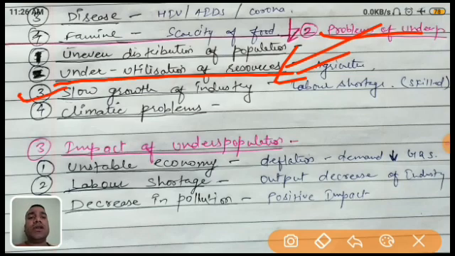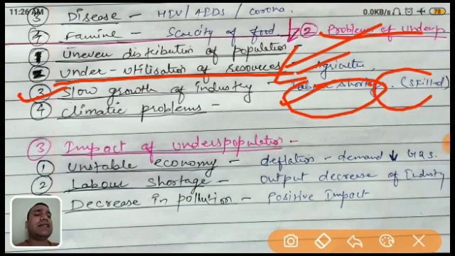Next one, it is the slow growth of industry. What is the slow growth of industry? Obviously, because industry is based on a worker, it is on the labor. Because if the people are less, there is a shortage of labor. If there is a shortage of labor, what will happen? Definitely the industry cannot run properly. If the industry cannot run properly, their growth will not happen. If the industry is not growing, definitely the economy of the country is not growing.